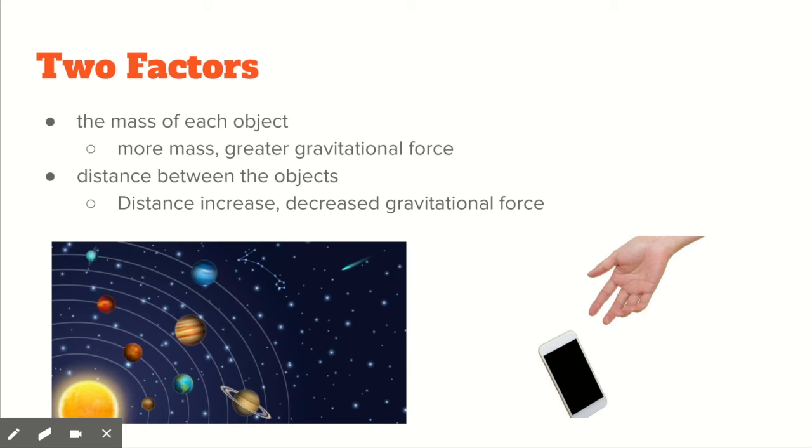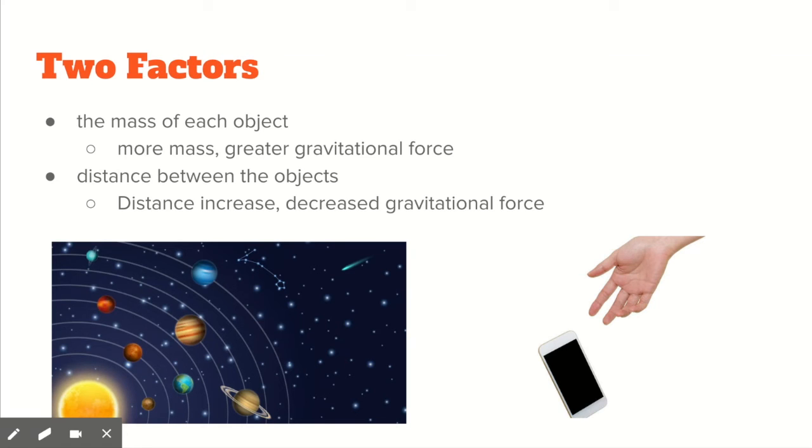Gravitational force also depends on the distance between the objects' centers. As distance increases, gravitational force decreases. If you drop your phone, then you see your cell phone fall to Earth because Earth and your cell phone are close together and Earth exerts a greater gravitational pull.